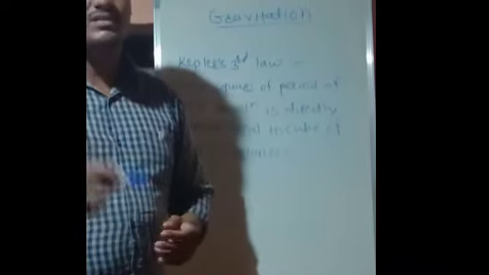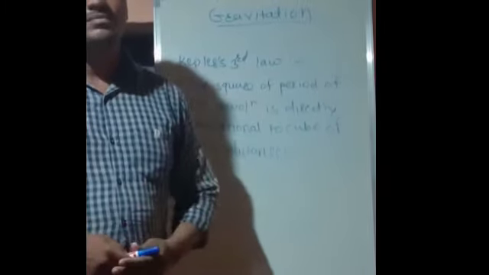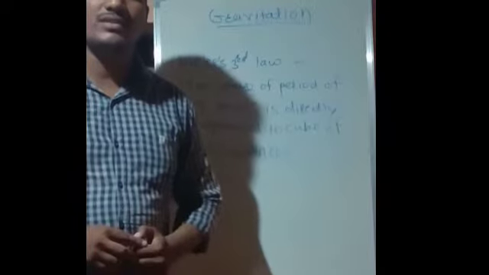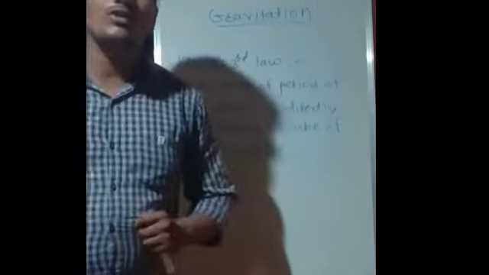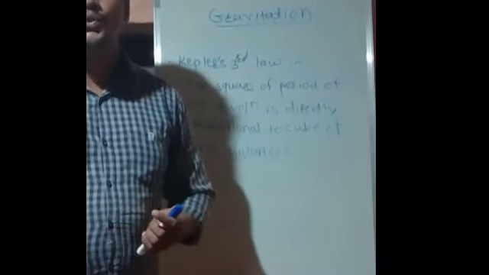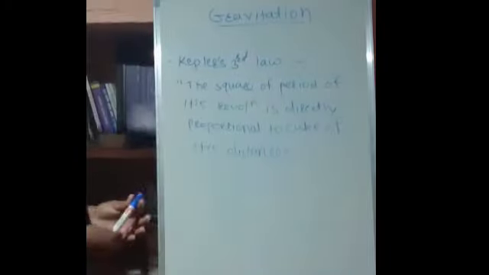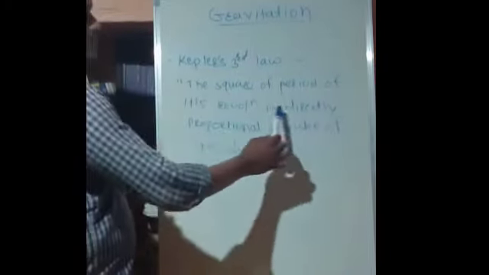Now we will learn about Kepler's third law. First of all we will see the statement as per the rule. The Kepler's third law states that the square of the period of its revolution is directly proportional to the cube of its distance from the sun.